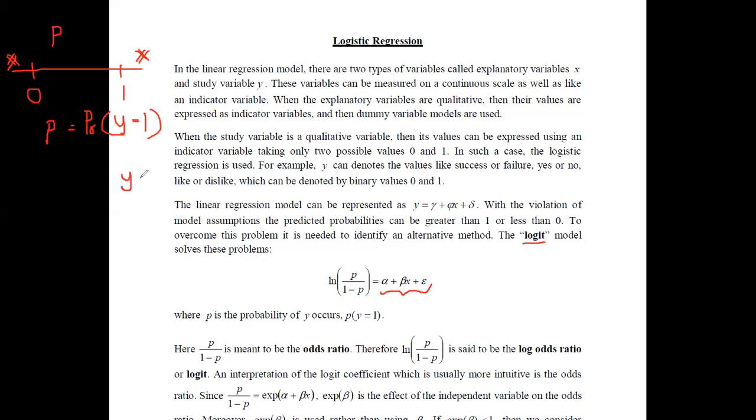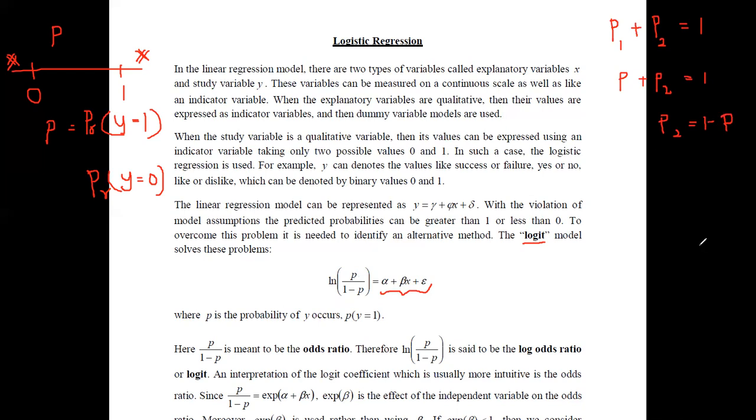Therefore, now if you calculate the probability of y being 0, it means the probability of the event not happening. We all know that if you have two events, event 1 and event 2, with their probabilities, then the total probability should be equal to 1. Therefore, if you know the value of p1 as p, and you need the value of p2, you can do the substitution. Simply, we get the value of p2 equals 1 minus p. That is what we have included here.